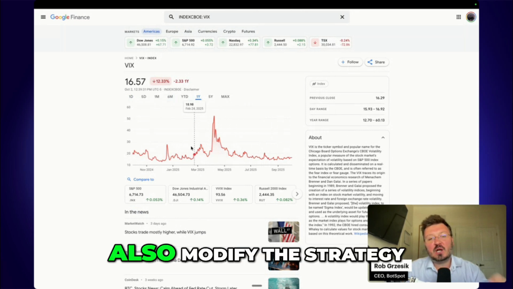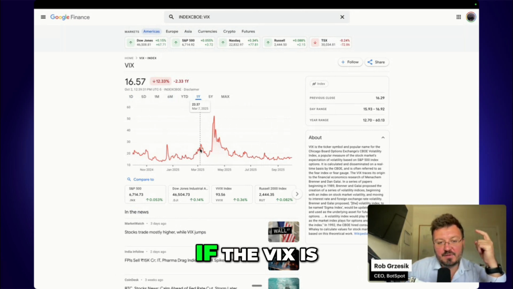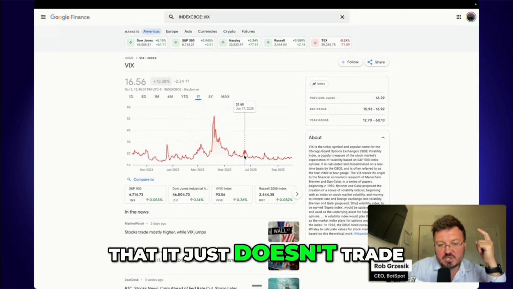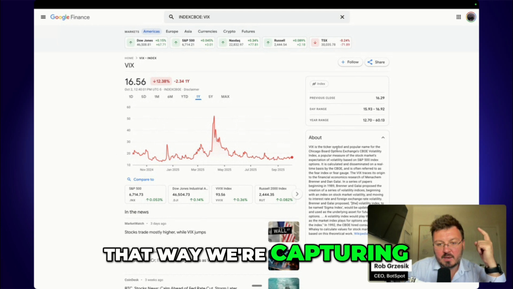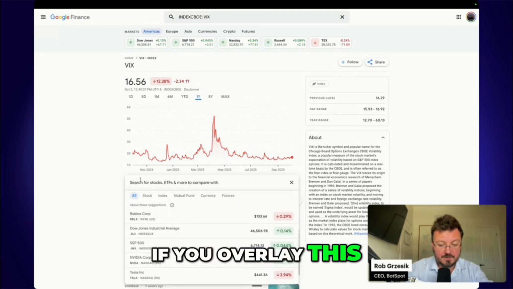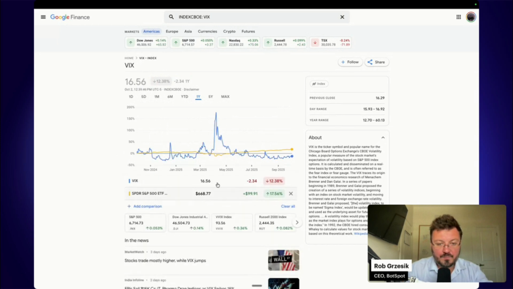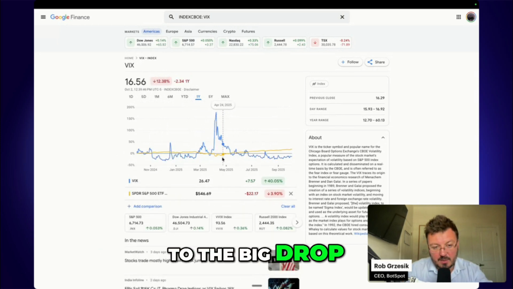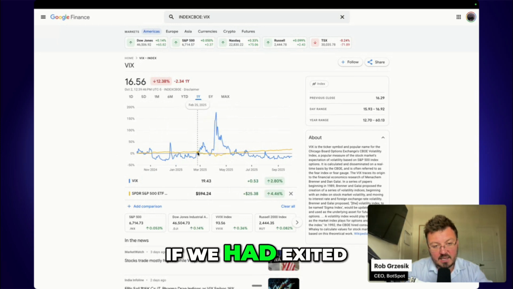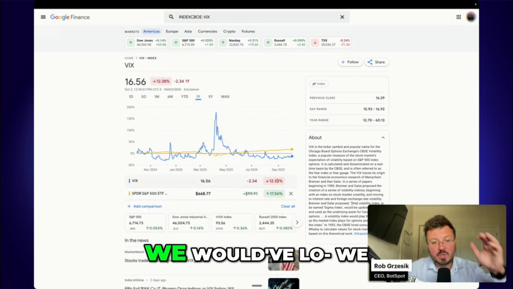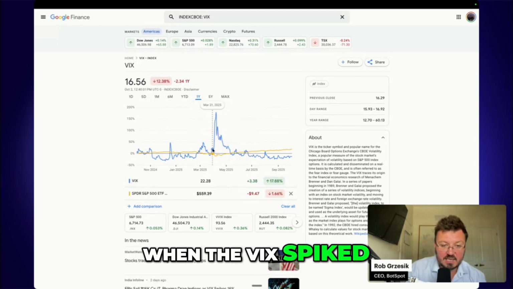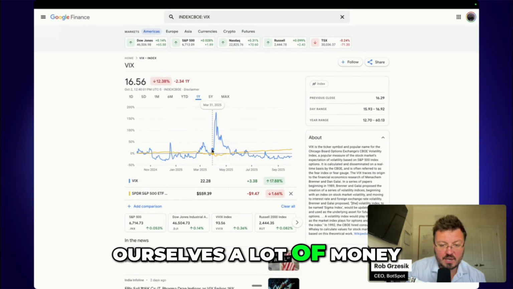So what we could do is modify the strategy to say if the VIX is, let's say, above 21 or something, it just doesn't trade. That way we're capturing most of it, but avoiding this big drop. If you overlay this with SPY, you'll see it's correlated to the big drop in the market. If we had exited here when the VIX spiked, we would have saved ourselves a lot of money. And same here, when the VIX spiked up a lot, we would have saved ourselves a lot of money.